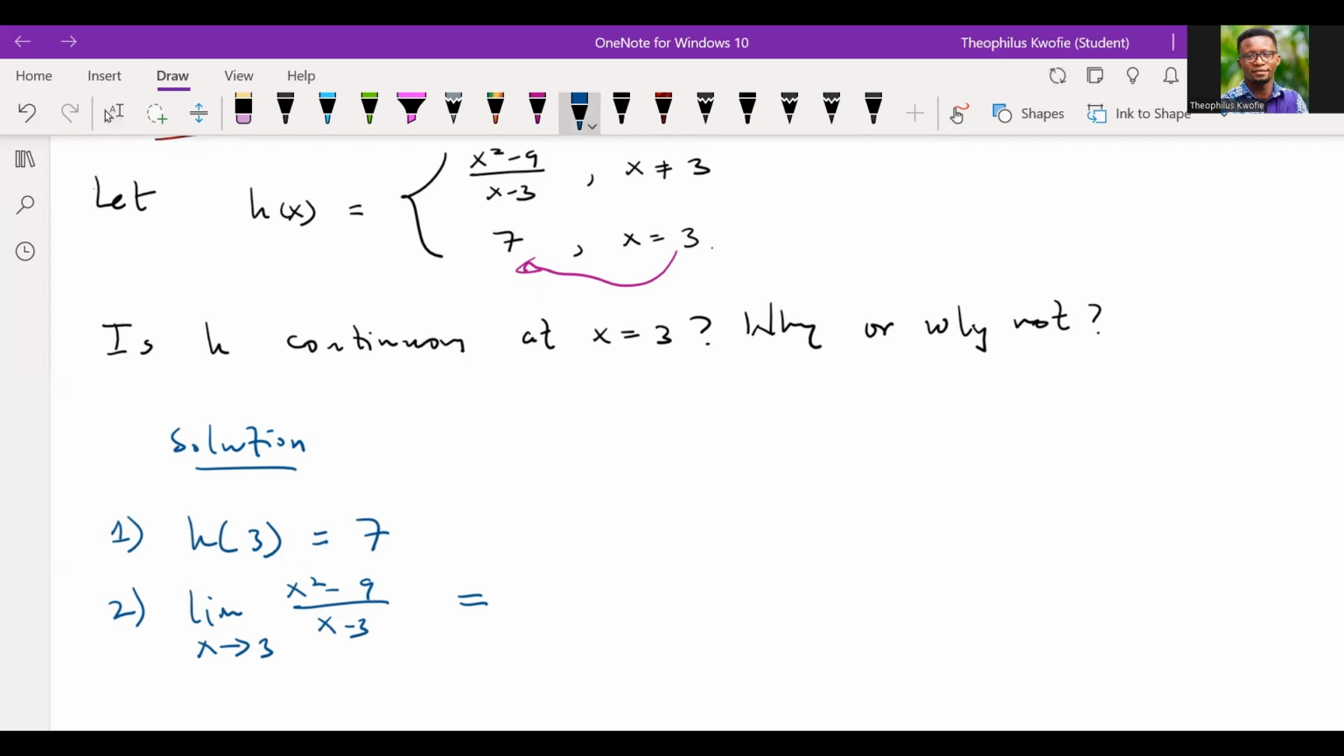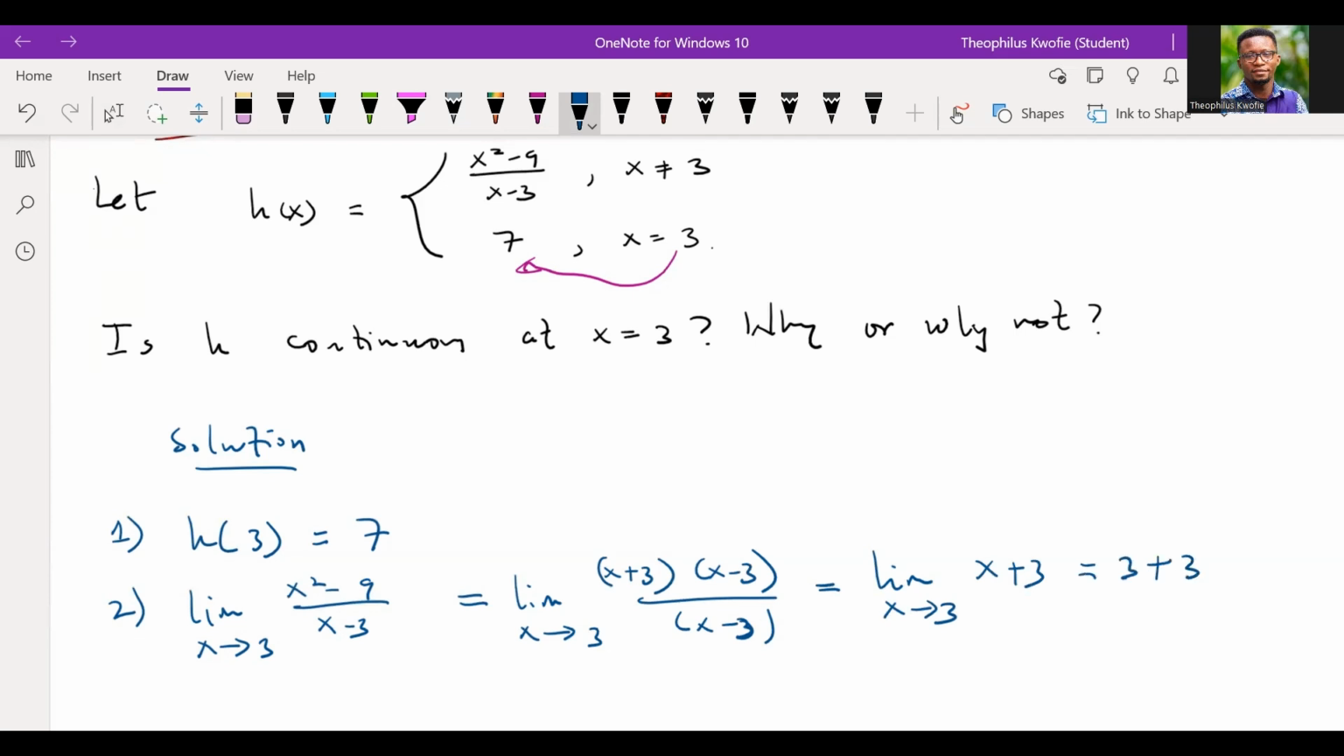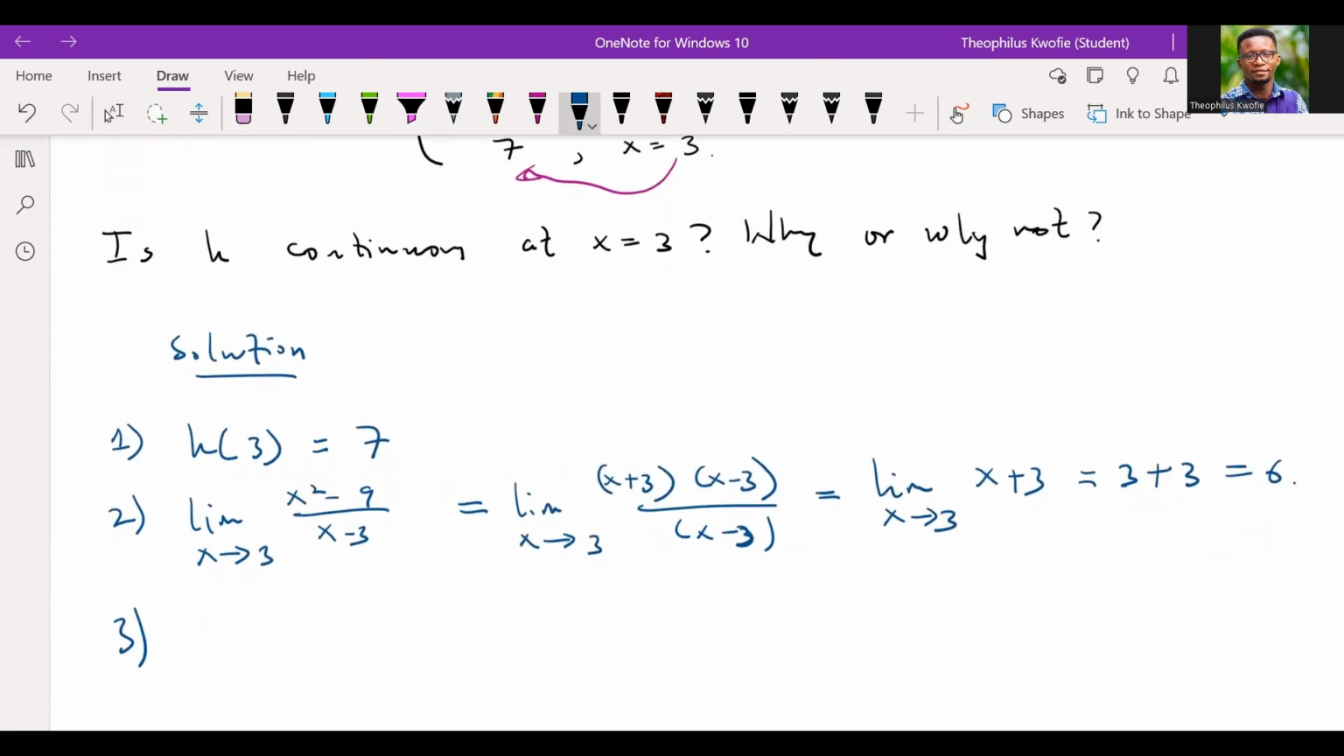The easiest way is factoring. When you look at the numerator of the function, it's a difference of two squares, right? So we can simplify it. And when we do the cancellation, we are going to have x plus 3, right? So wherever we see x, we should replace it by 3. And that should give us what? 6. Good.